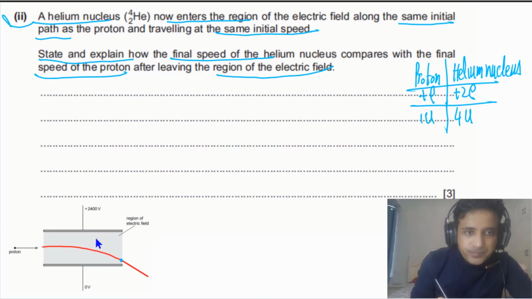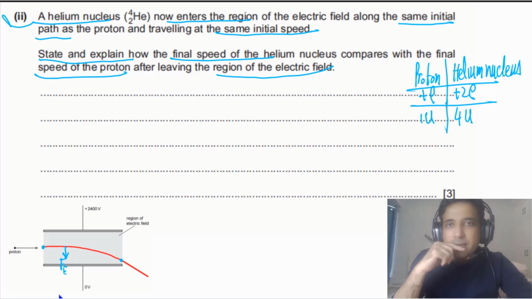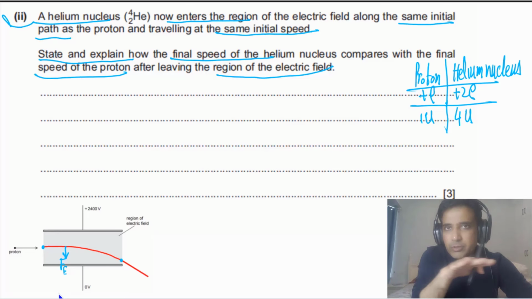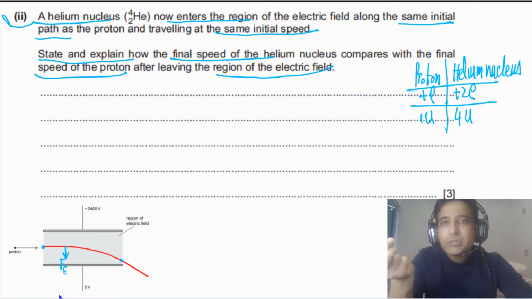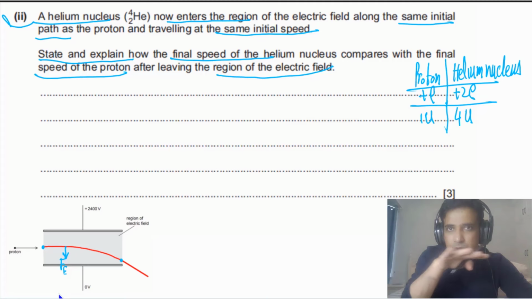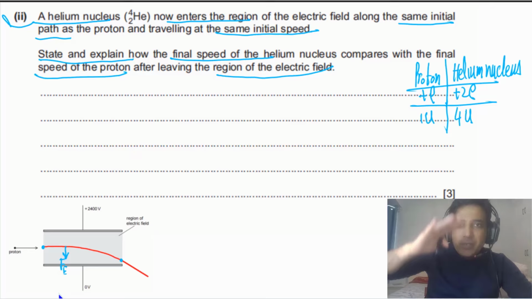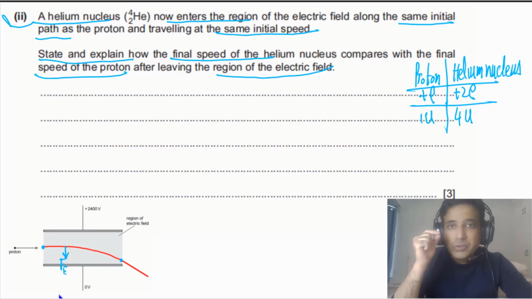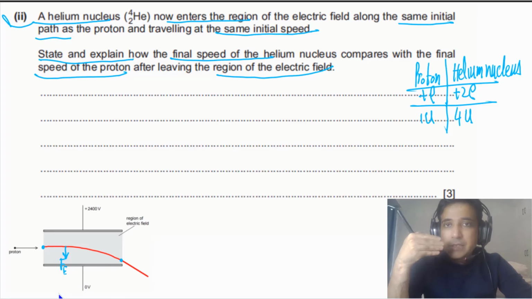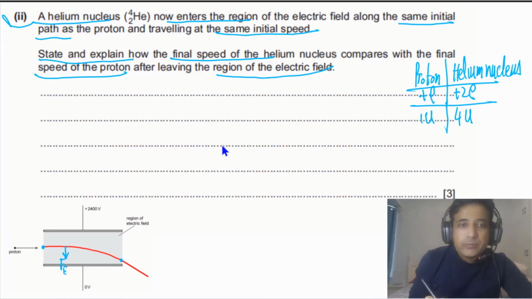Now the first thing we need to understand, we have already discussed that in this case the force acting on a positive charge is always downwards. So it simply means that the positive charge in this field will be accelerating vertically downwards. But the horizontal component of the speed will not change. It's just like a projectile. The horizontal component of velocity will not change, but vertically it will accelerate. So the vertical component of the velocity will increase.